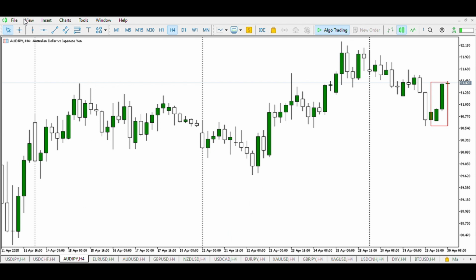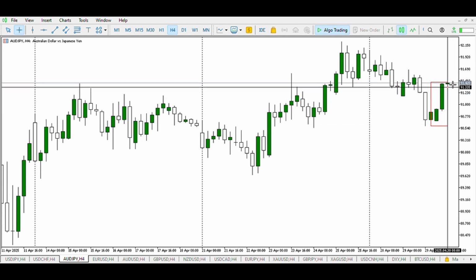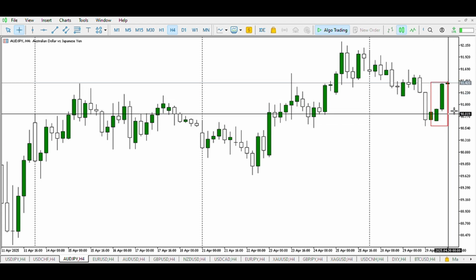On AUD JPY, at the opening of the Asian session, we can see the buyers in this zone, and the second half we can see the buyers with an impulsive move. Following from this, we can expect a buy side liquidity for a sell. Keep these two concepts in mind.